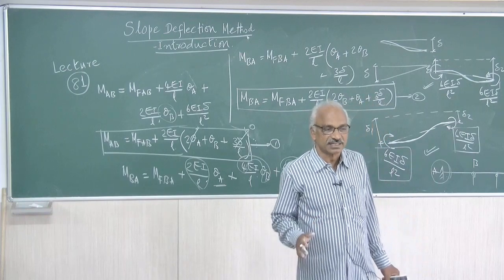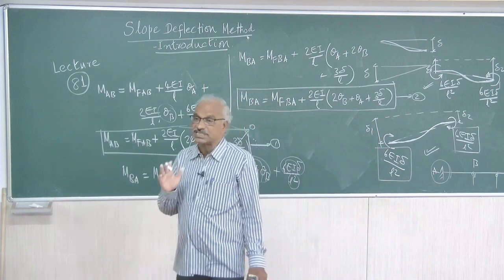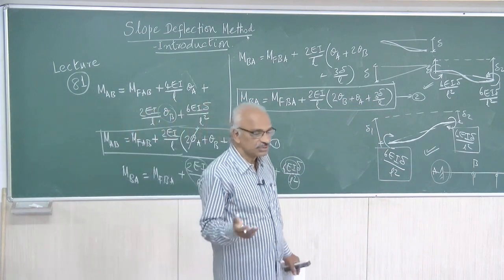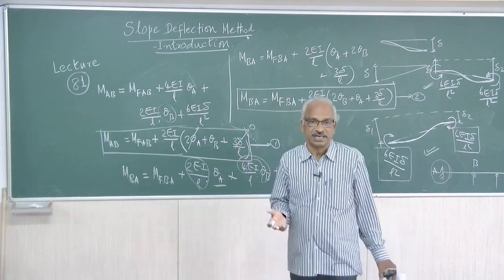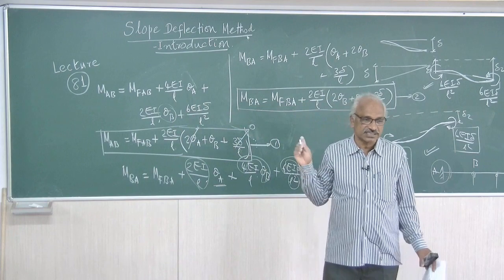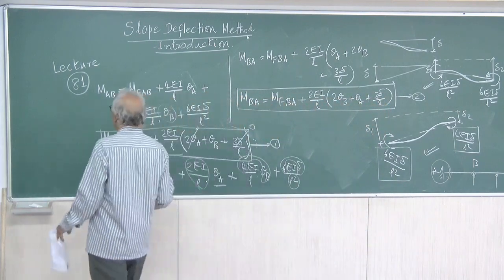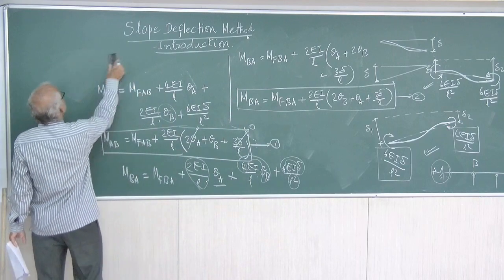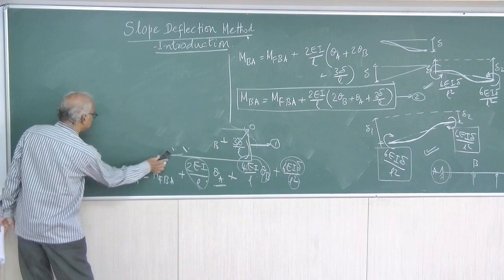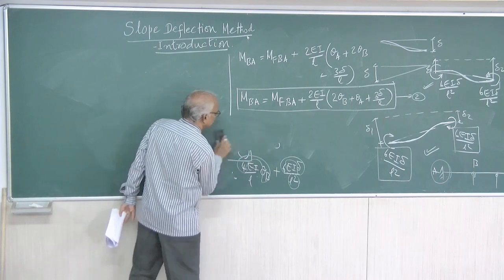So you have to write down the general equation and cancel out the values that are not possible. Like that, if there are 3 spans, 3 into 2, 6 equations you will have to form, cancel out the values that are not there, simplify and have 6 equations. So this is something about the slope deflection equations. So it is an algebraic method.